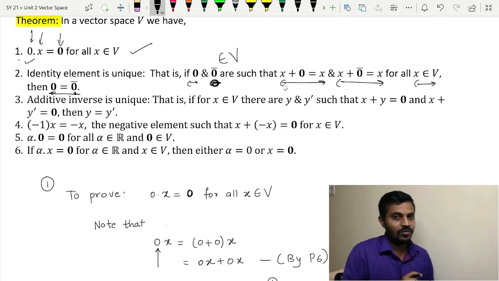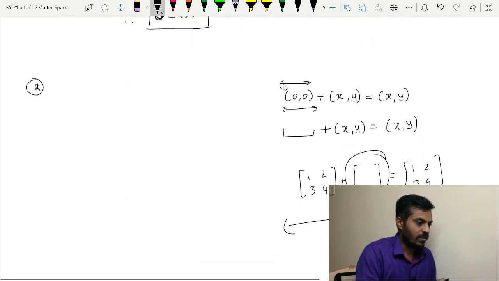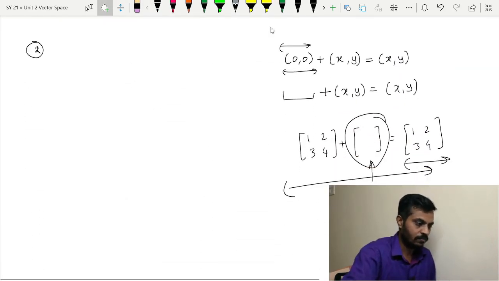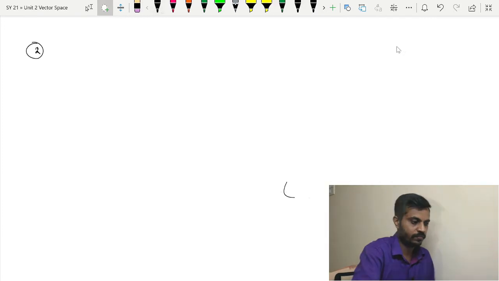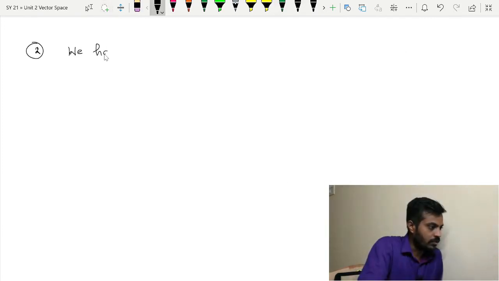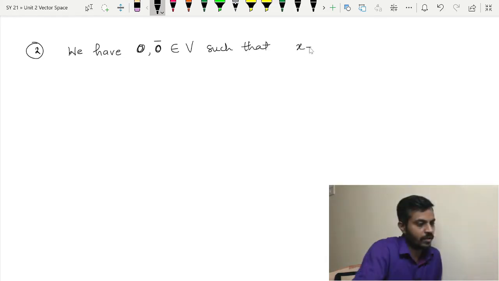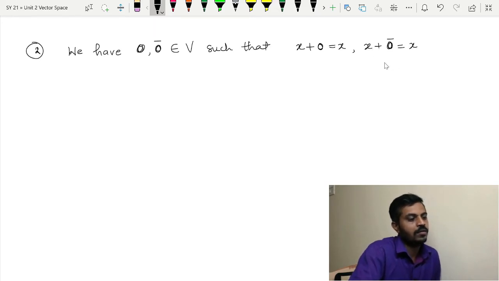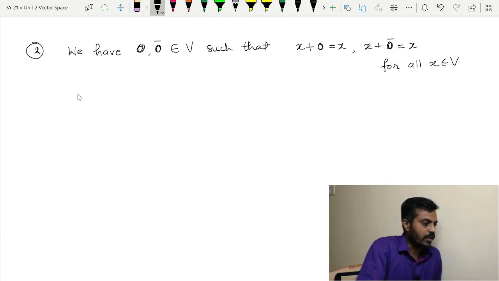Let me write it here. We have 0 and 0 bar belonging to V, such that x plus 0 is equal to x, and x plus this 0 bar is equal to x for all x belonging to V.